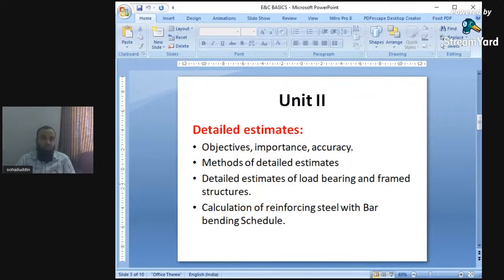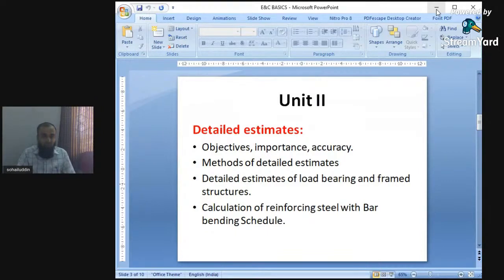Next is detailed estimate of load bearing and frame structures. Here also in this method we will find out the various quantities in construction, as I have said, from excavation up to floor finishes or plastering. We will find out the detailed estimate of load bearing structures and frame structures. For both structures we will find out the cost.